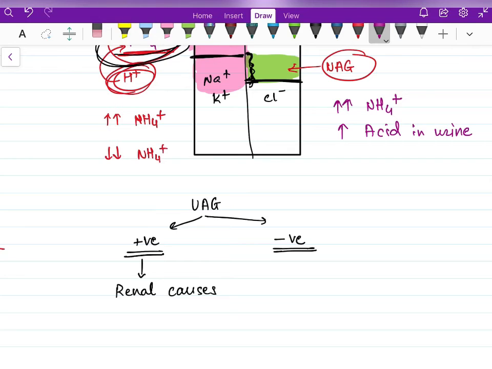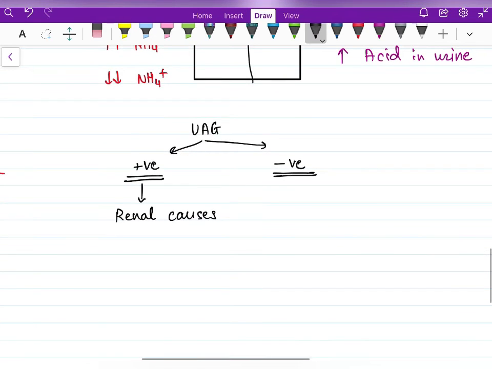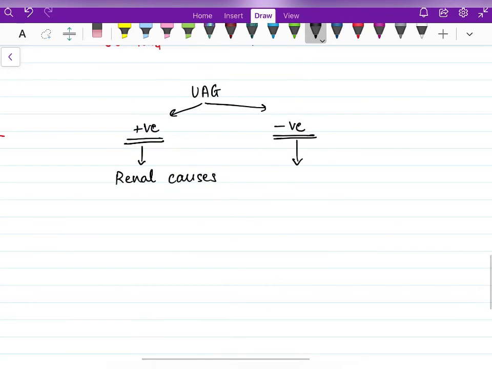This makes sense, right? So the renal pathway of acid excretion is normal, but there is some other pathological mechanism working in the body which is causing an increase in acids in our body. So we will say that the acidosis, normal anion gap metabolic acidosis, is because of genitourinary causes.